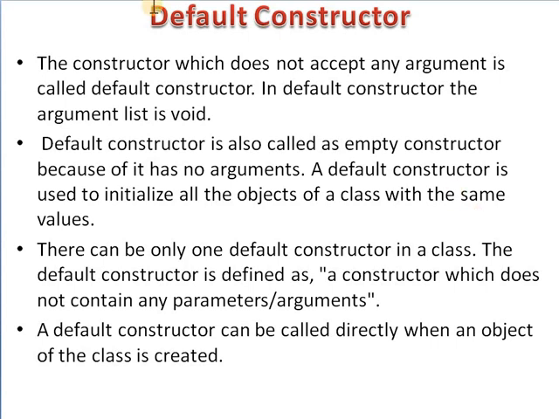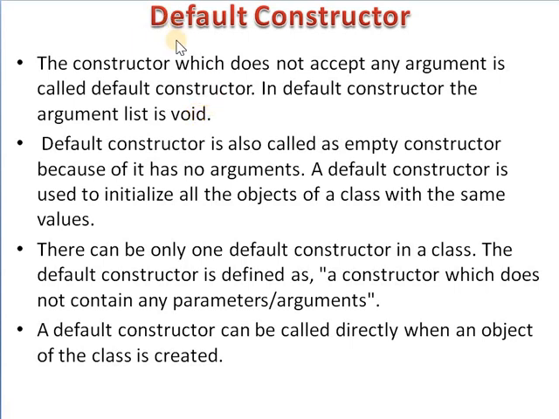First one is the default constructor. The constructor which does not accept any argument is called a default constructor. In a default constructor, the argument list is void.